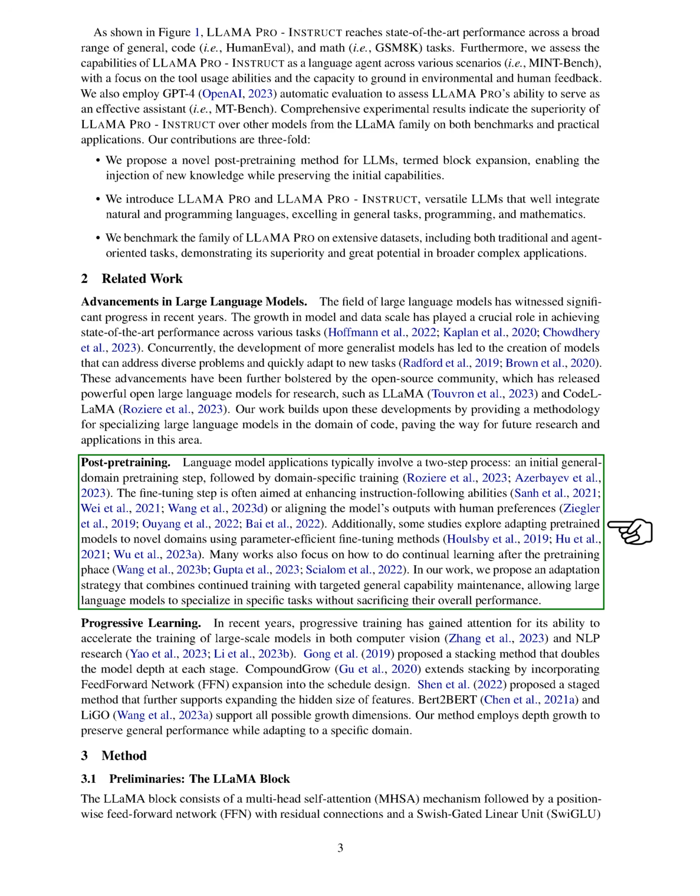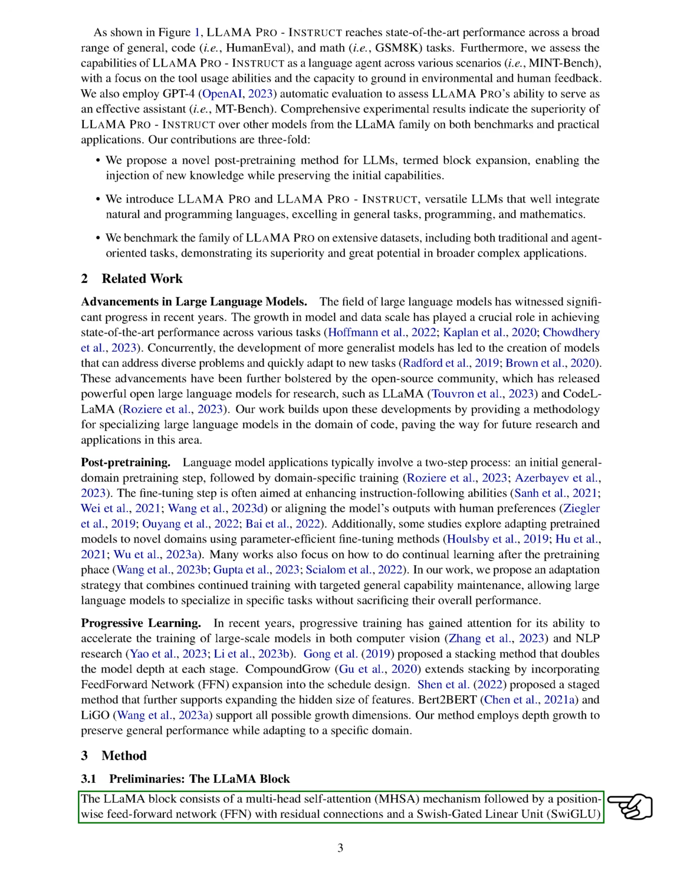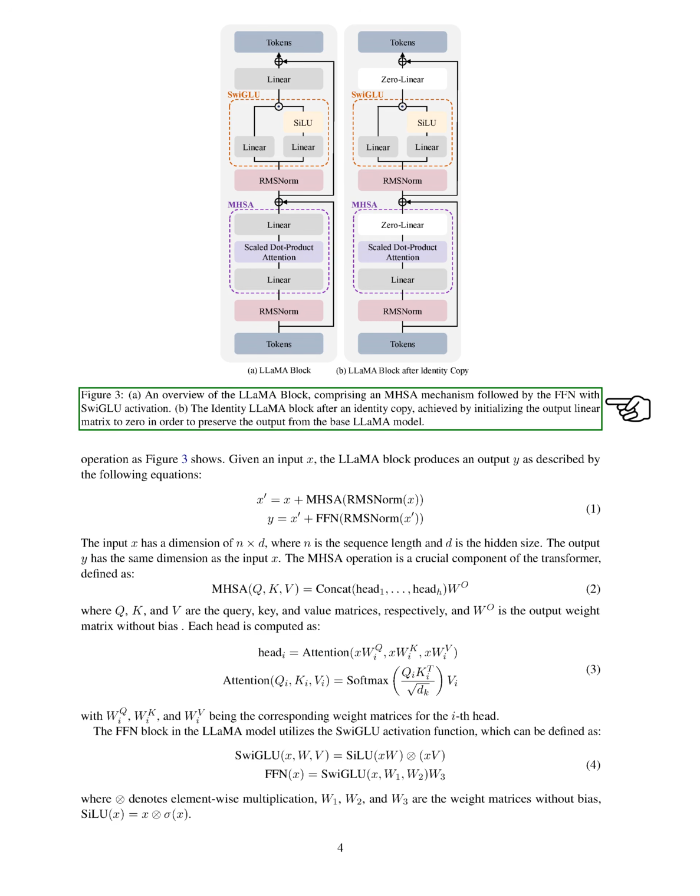Let's talk about the LLAMA block. This block is made up of a multi-head self-attention mechanism, followed by a position-wise feed-forward network with residual connections and a swish-gated linear unit operation. If we have an input, x, the LLAMA block produces an output, y. The input, x, has two dimensions, the sequence length and the hidden size. The output, y, has the same dimensions as the input, x.